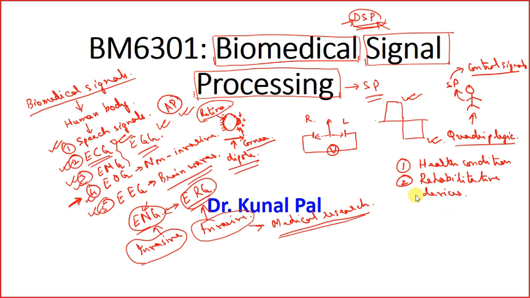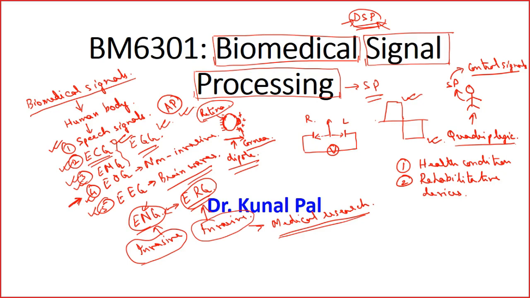rehabilitative devices. The classical example is a wheelchair movement, where the person wants to move the wheelchair. What happens over there? Since the person is quadriplegic in nature, he will not be able to move independently, right?